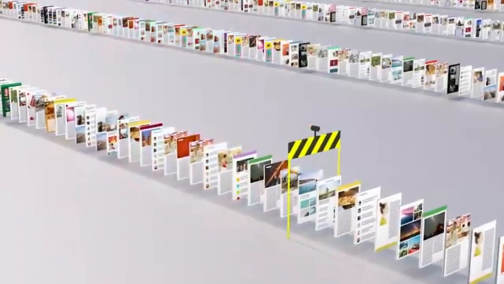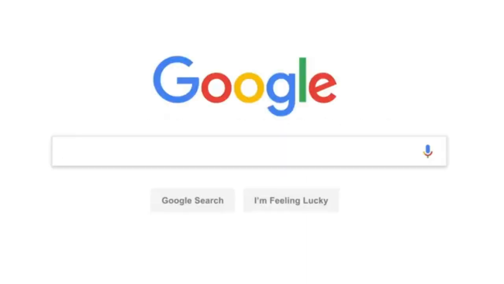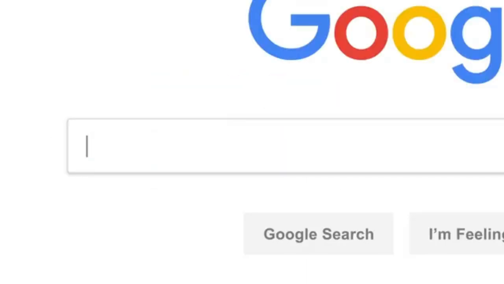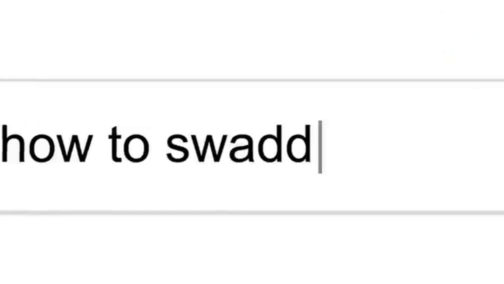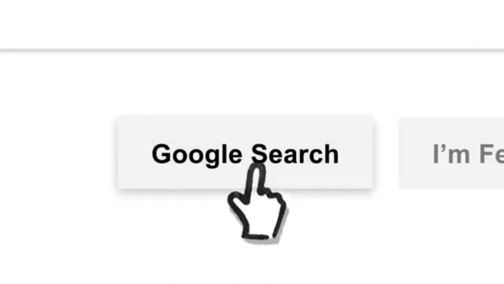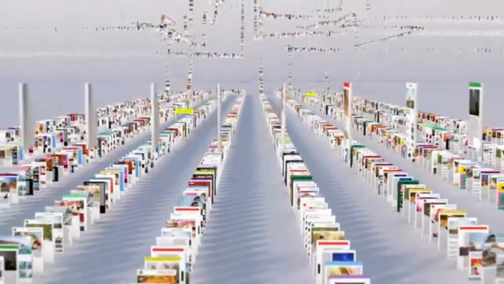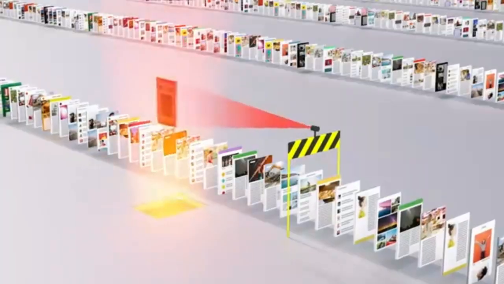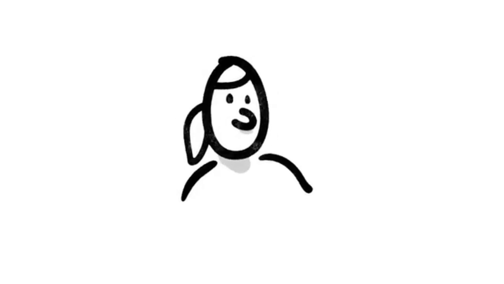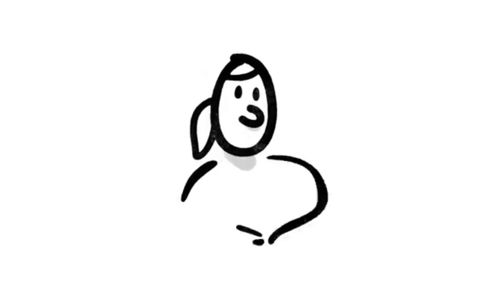So let's review. Billions of times a day, whenever someone searches for lasagna, or resume writing tips, or how to swaddle a baby, or anything else, Google software locates all the potentially relevant results on the web, removes all the spam, and ranks them based on hundreds of factors like keywords, links, location, and freshness. Okay, good time to take a breath. This last part is about how we make changes to search, and it's important.